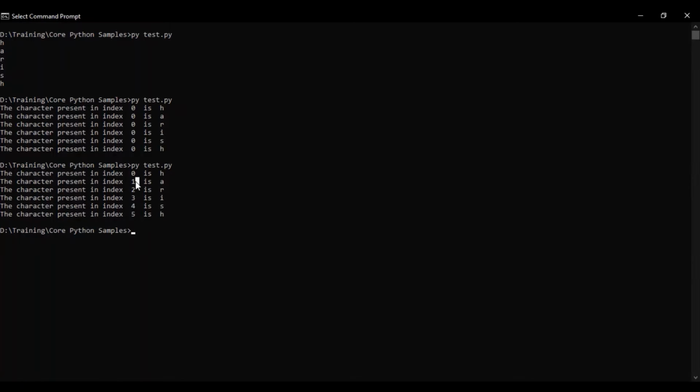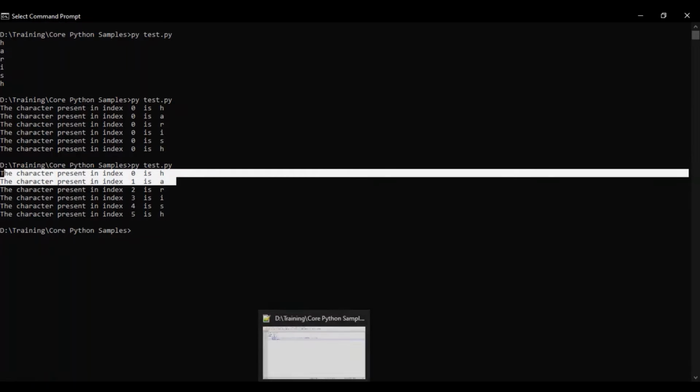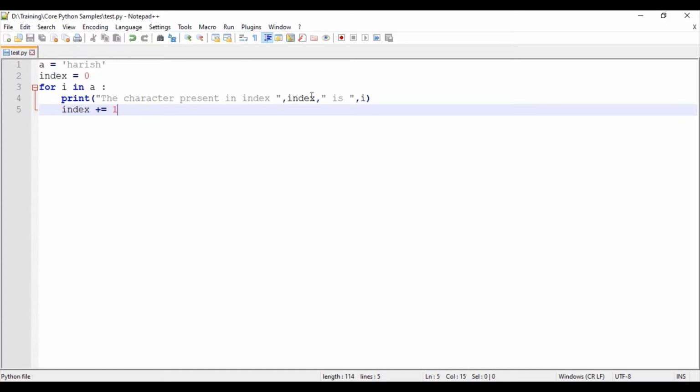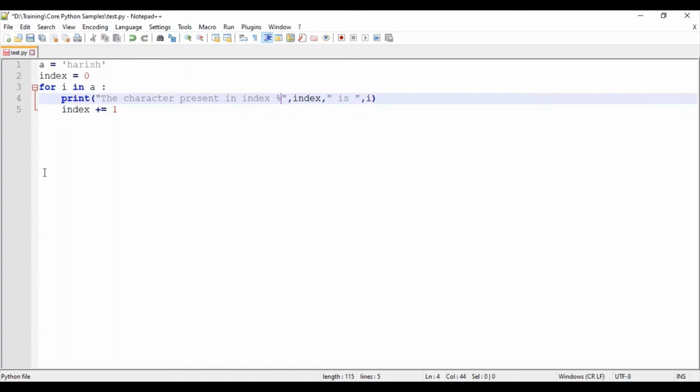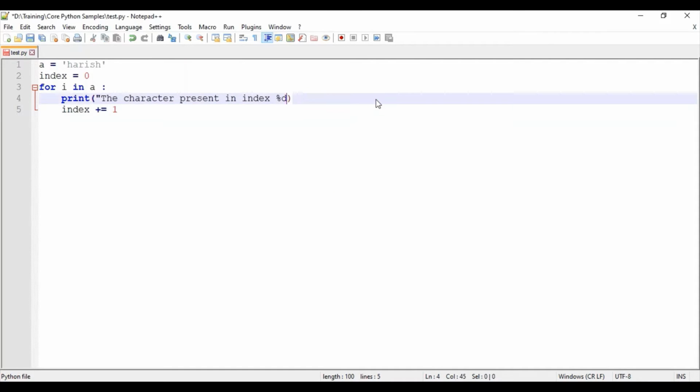Now I said we can print this kind of statement in another way also. If you take a look at programming languages like C, we use something like percentage %s, percentage %d. The same we can use here also. So the character present in index, percentage %s denotes the string, percentage %d denotes the value. So I'll be removing all this. Percentage %d is percentage %s. S denotes the string character.